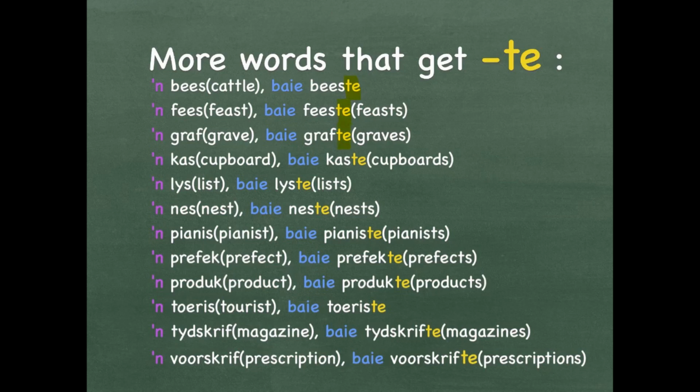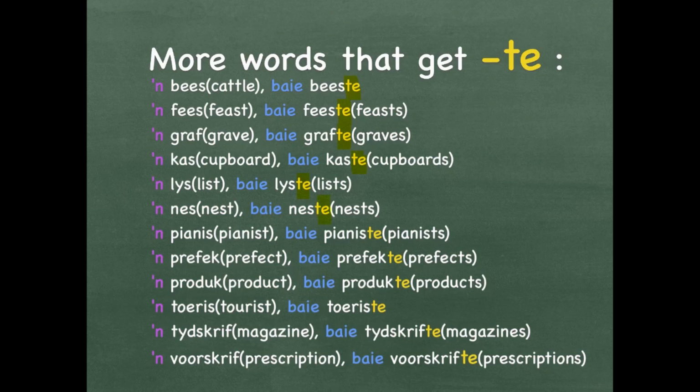A kas is a cupboard. Baie kaste, more than one cupboard, cupboards. A lys is a list. Baie lyste is more than one list, lists. A nes is a nest. Baie neste, more than one nest, nests.